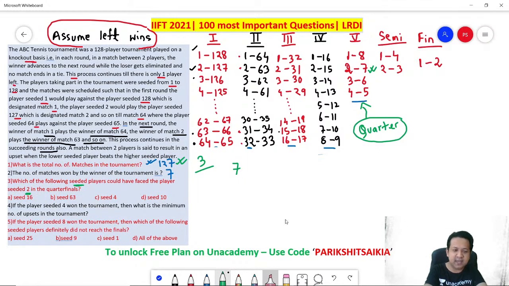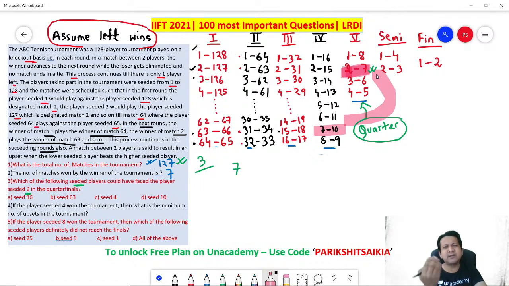Let's say 7 and 2 is playing here, right? The other possibility could have been 7 lost in the previous round. If 7 lost in the previous round, who would have won? 10 would have won. So instead of 7, who would have played against 2? 10 would have played. Perfect. Answer is rank 10.